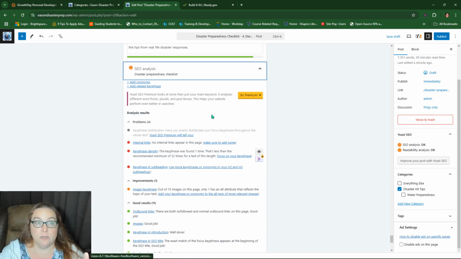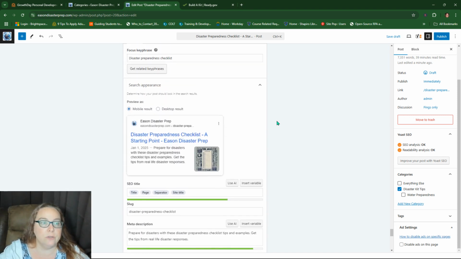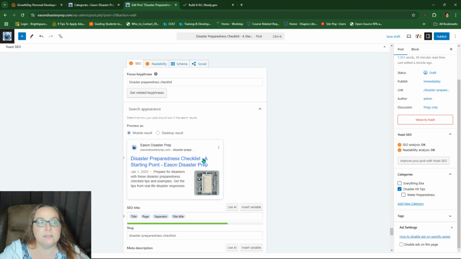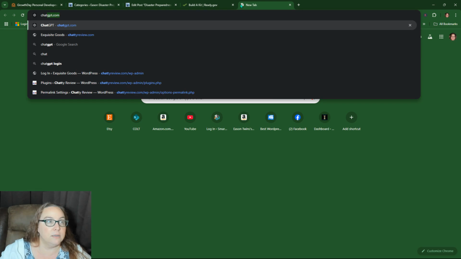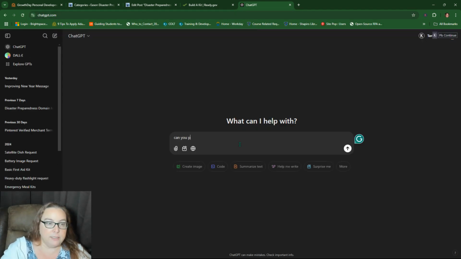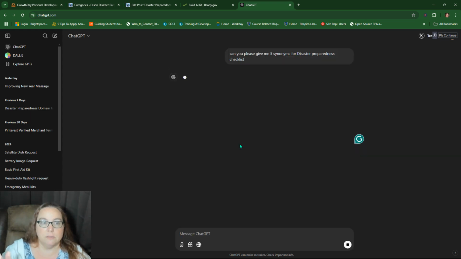So key phrases or synonyms. If you don't know what synonyms are for it, you can say, this is disaster preparedness checklist. You could literally go back into ChatGPT and say, can you please give me 5 synonyms for disaster preparedness checklist?